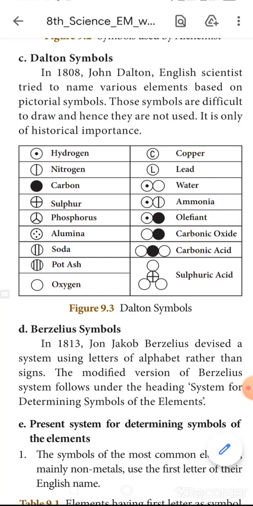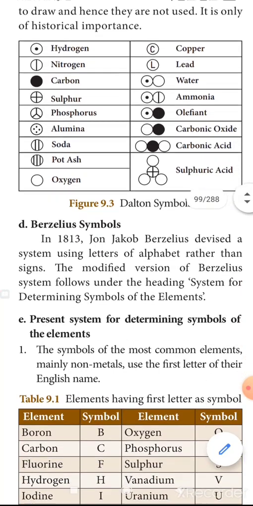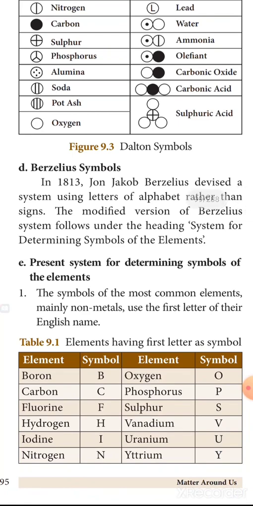First one, hydrogen: a circle with one point inside. So just learn the symbols. Hydrogen, carbon, sulfur, phosphorus, alumina, soda, potash, oxygen, copper, lead, water, ammonia, olefiant, carbonic oxide, carbonic acid, sulfuric acid. These are Dalton symbols.